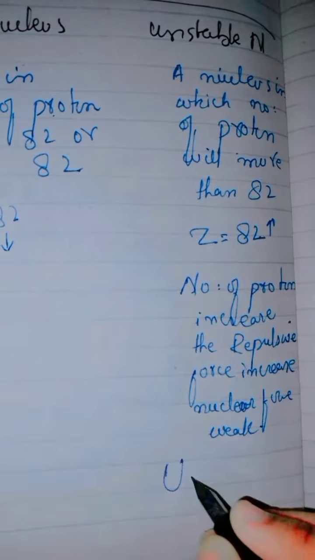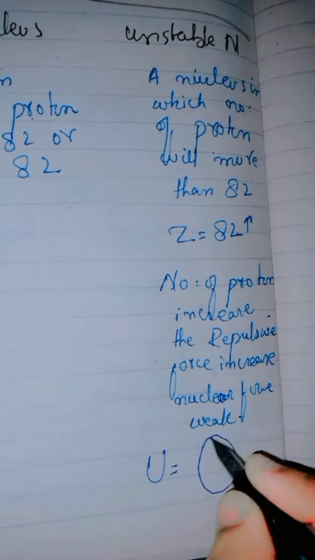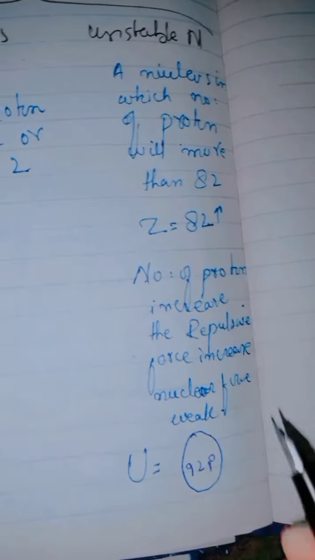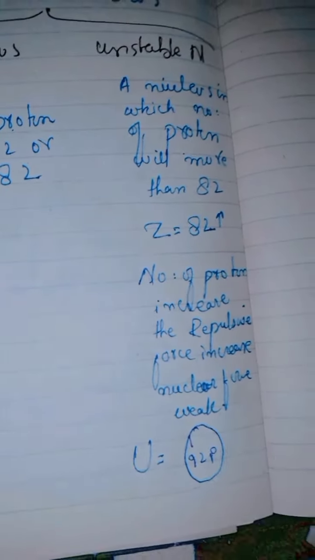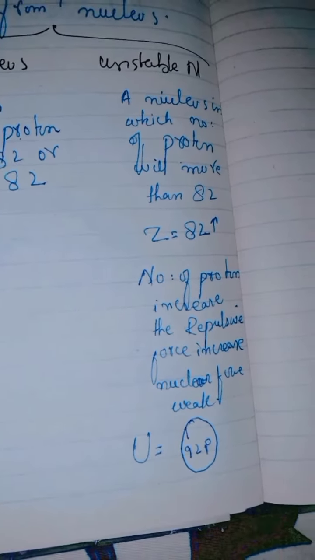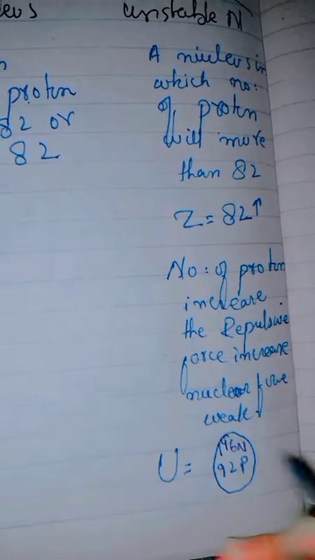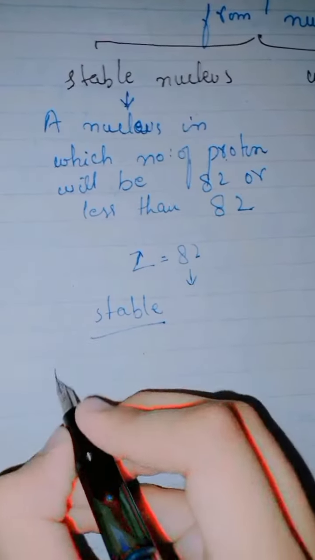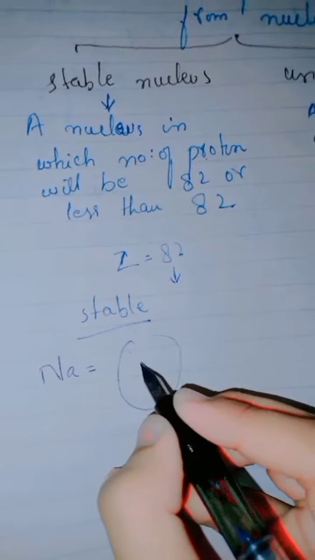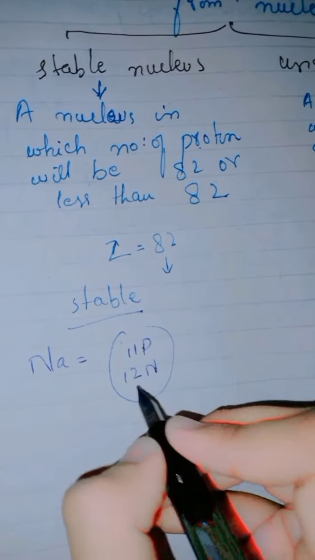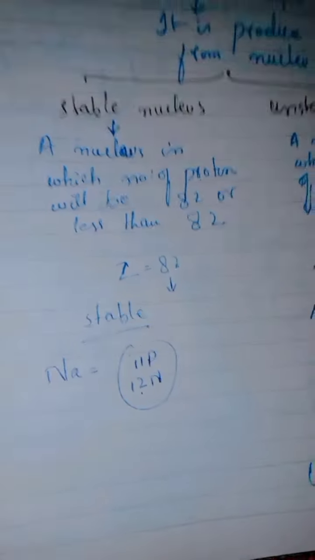For example, if we take uranium, 92 protons are there, which is more than 82, and 146 neutrons. But if we talk about a stable nucleus, for example sodium, we have 11 protons and 12 neutrons. It is less than 82 and the neutrons are also less than 82, so it has a stable nucleus.